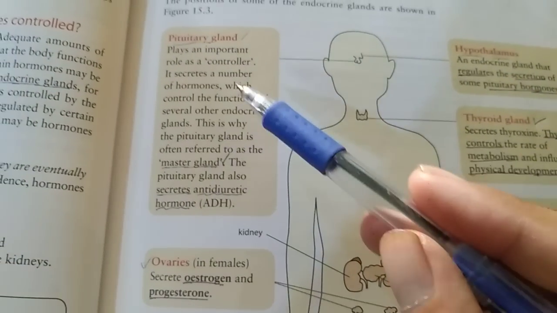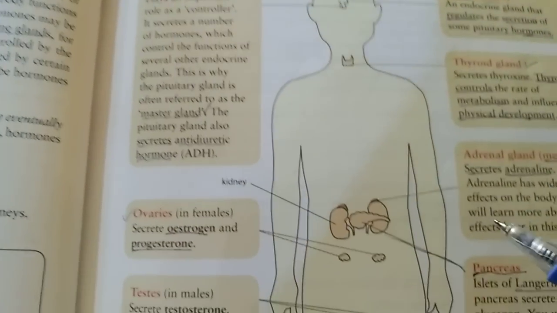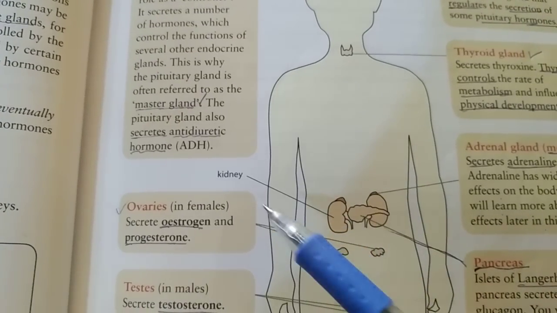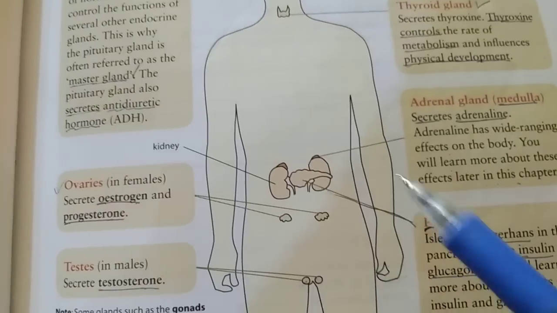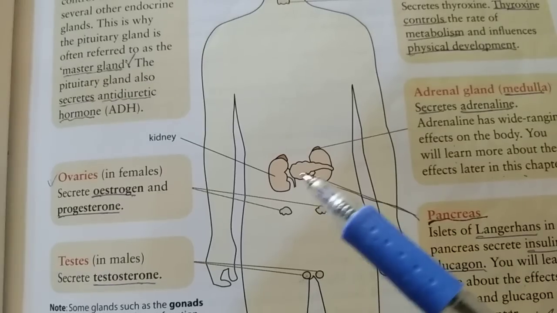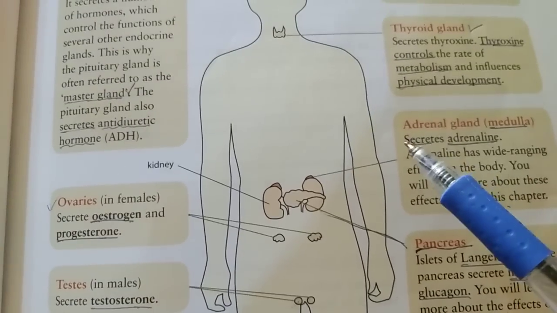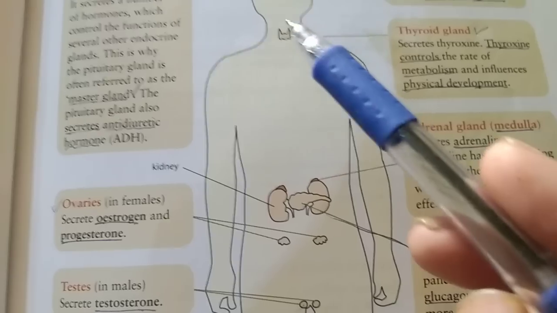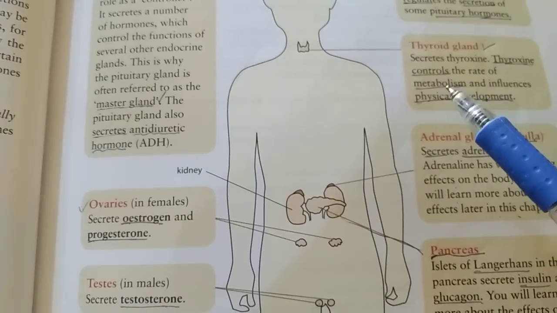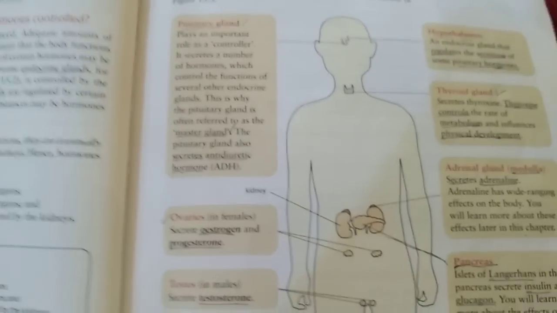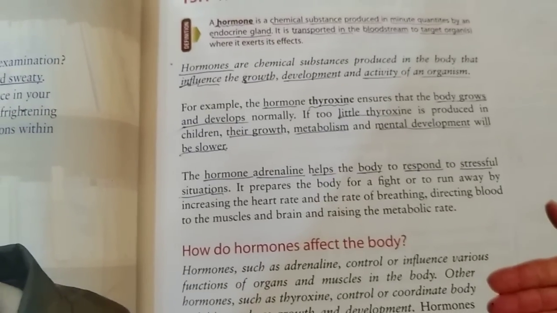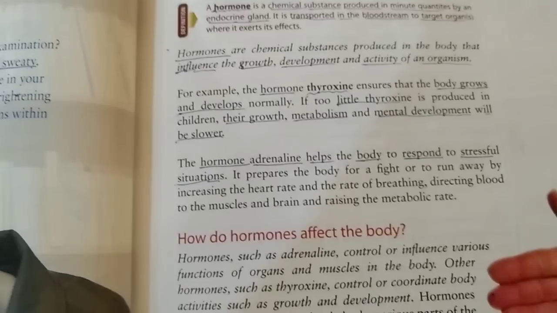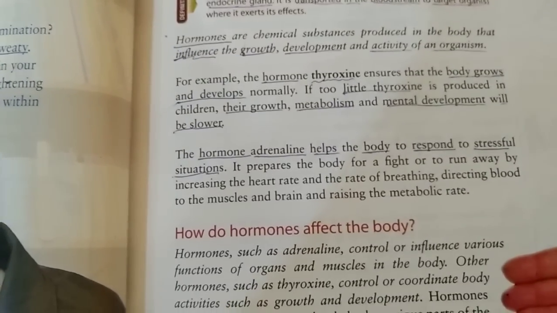Hypothalamus controls the secretion of the pituitary gland, and these are the kidney, ovary gland, testes, the adrenal glands around the kidney, the pancreas gland, adrenal medulla, and thyroid glands, which are present in the throat. In overview, we are discussing hormones, chemical substances which are secreted inside the body by different glands.